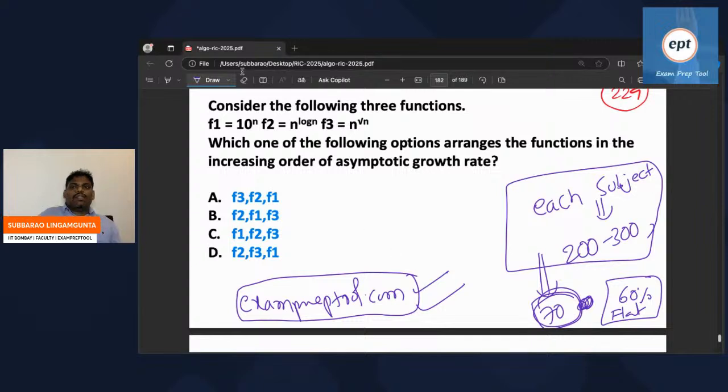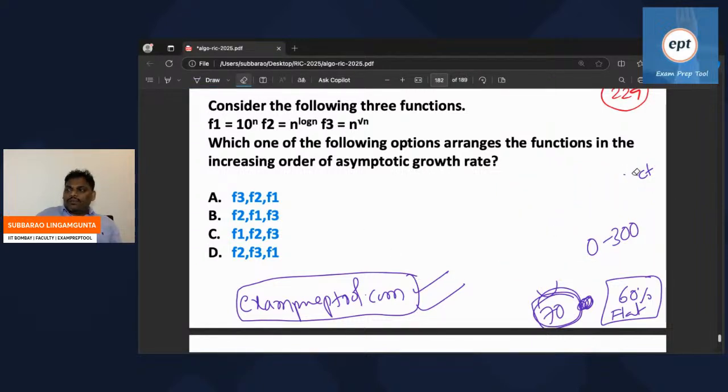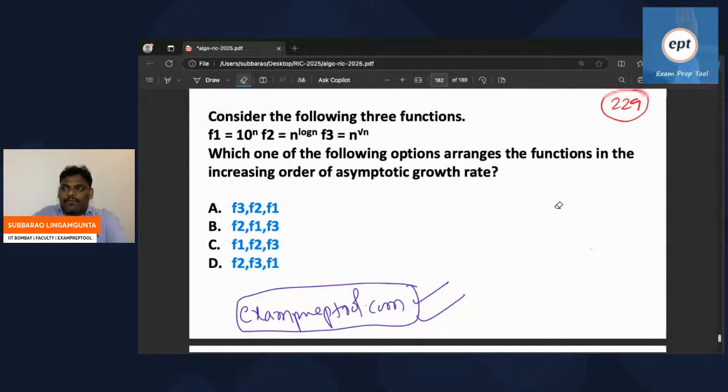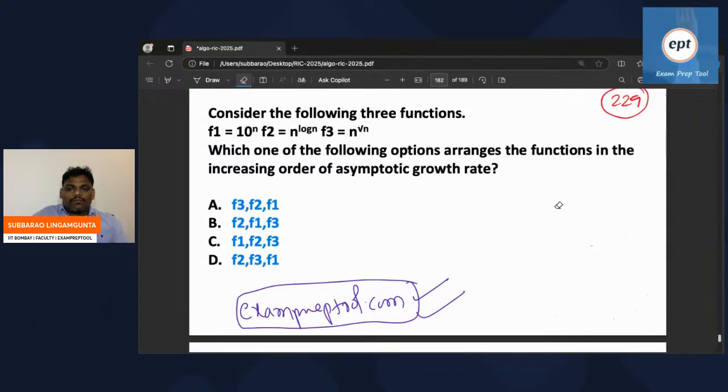Right now, what is the answer for this? Can anyone try? Question number 229. What is the answer for this?